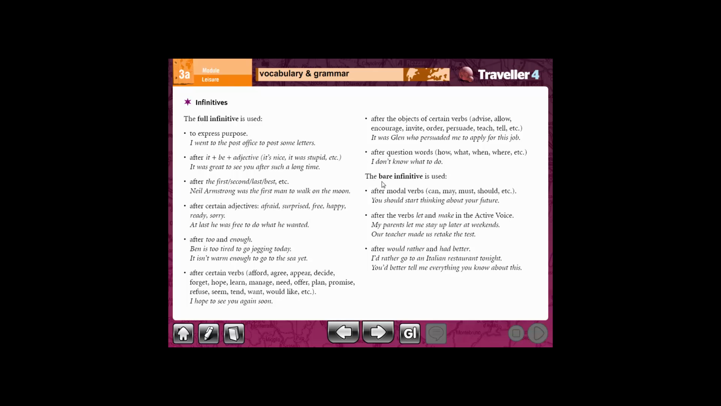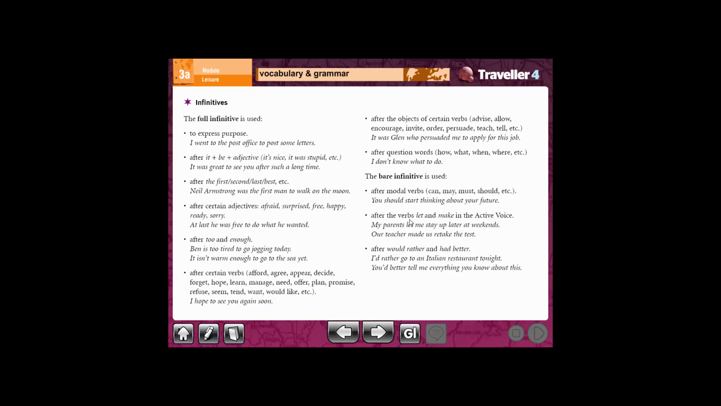Now let's move on to the other kind, which is bare infinitive. To remind you, bare infinitive, it means that you are not going to use to before the verb. Okay. Now where can we use it? The first one, after modal verbs like can, may, must, should. Example, you should start thinking about your future. If you notice here the verb start, it means it is actually bare infinitive. We put it as it is, a bare infinitive after should.